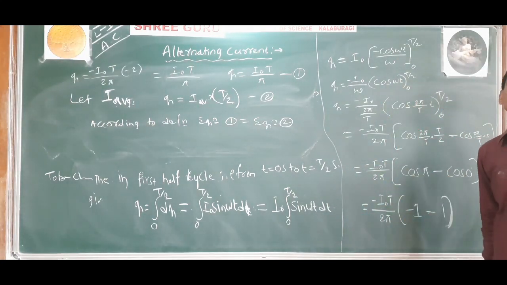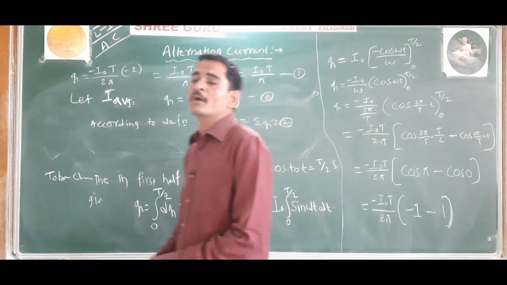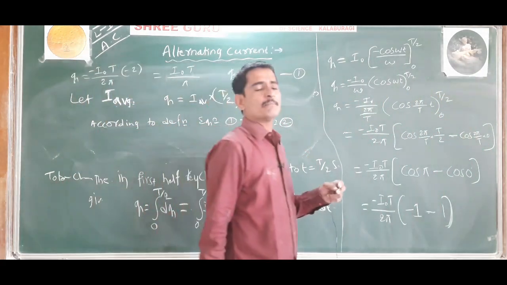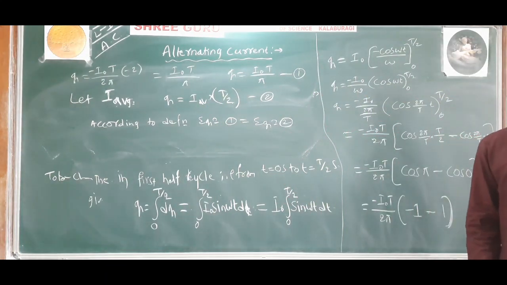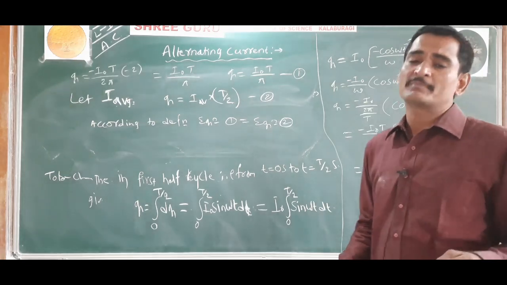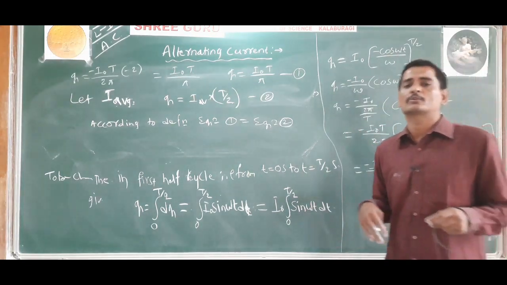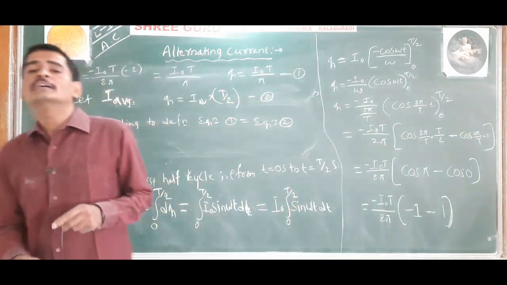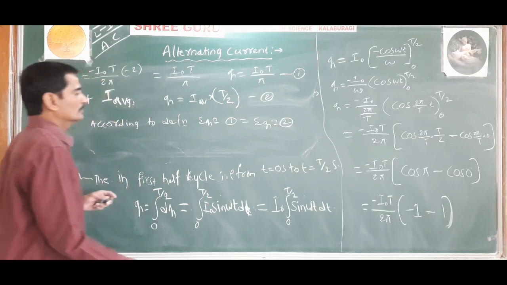Understood? So therefore equation 1 is the same as equation 2.